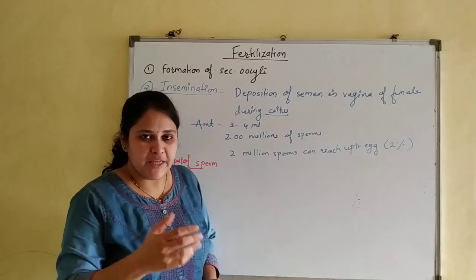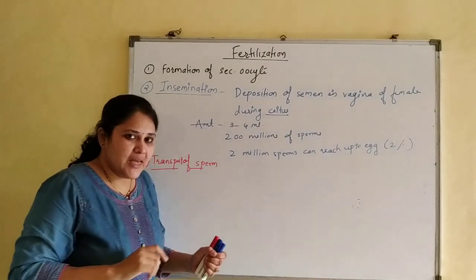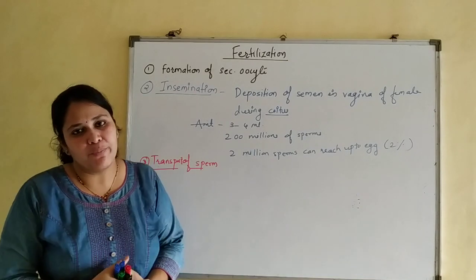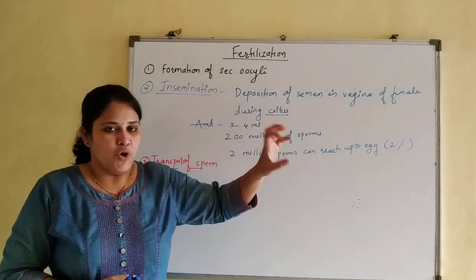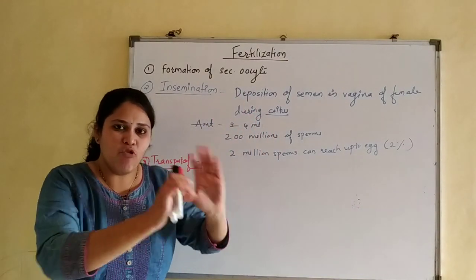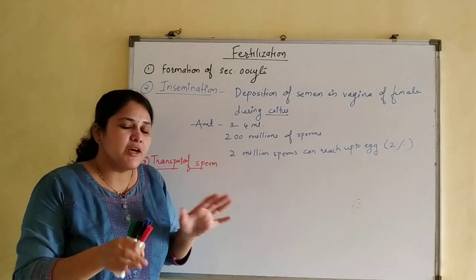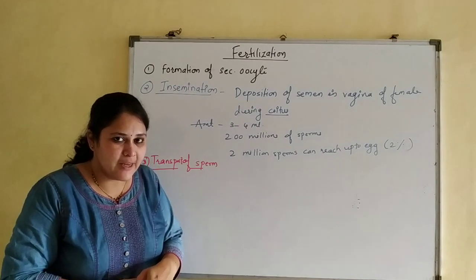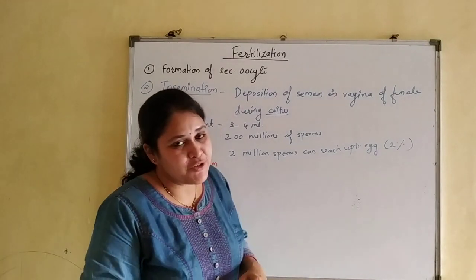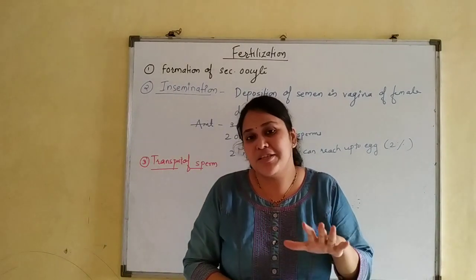Very few sperms reach up to the egg cell. Now once they are inseminated, they have to reach up to the ampulla region, because the secondary oocyte is waiting over there for sperms. Fine. So how are these sperms transported up to the egg cell? See, sperm has to travel a distance of around 30 centimeters.